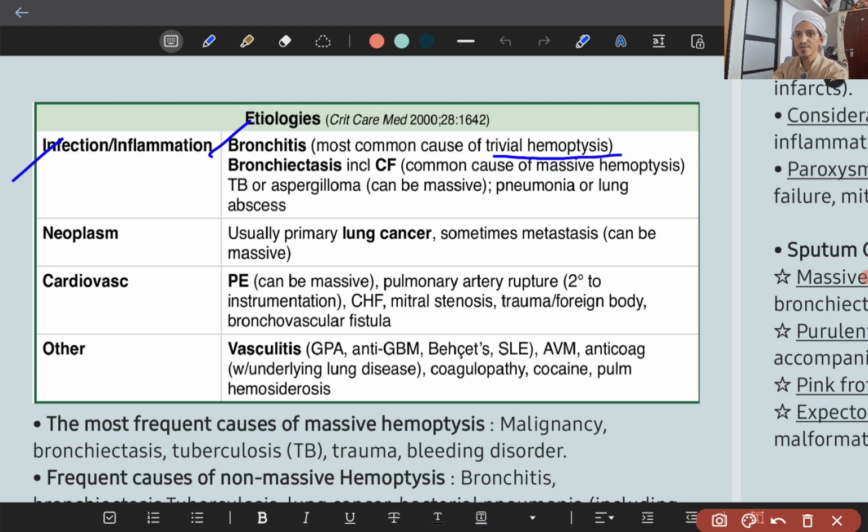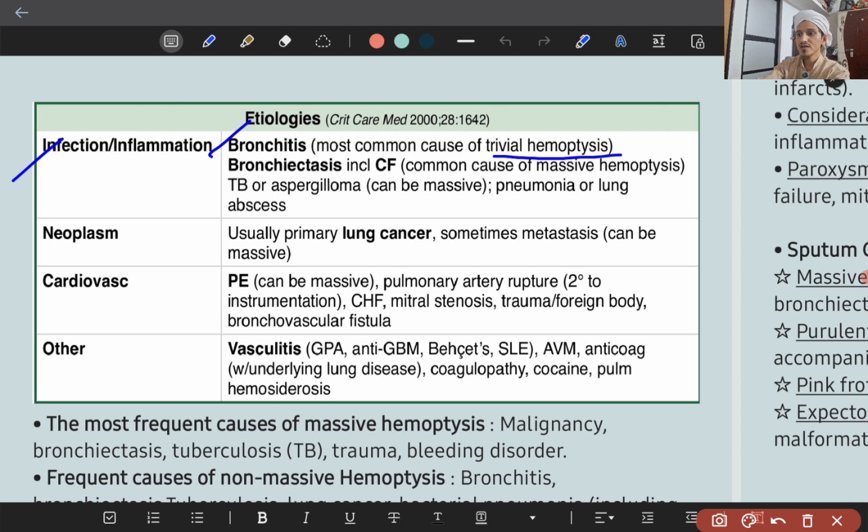The patient comes saying, sir, I had some blood in my sputum, frequently with upper respiratory tract infections, which may also have lower respiratory tract infection.